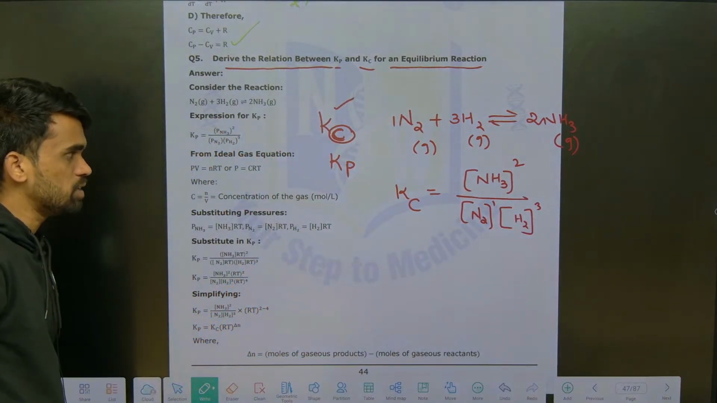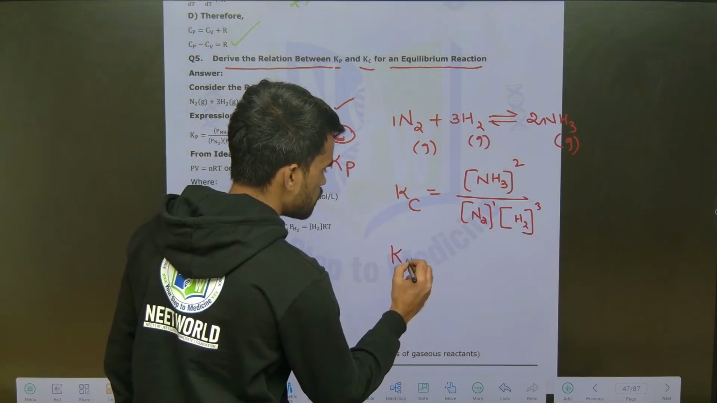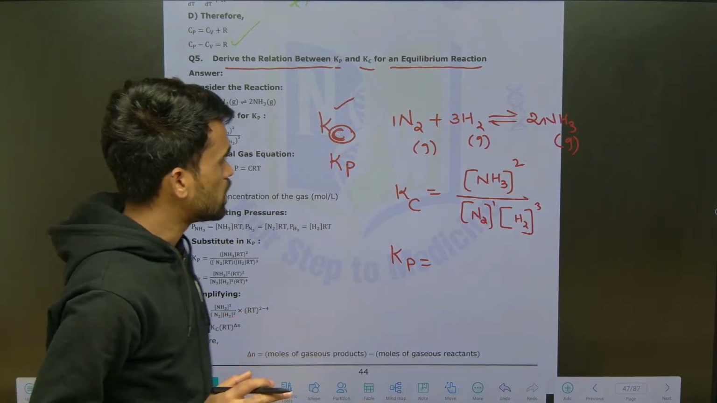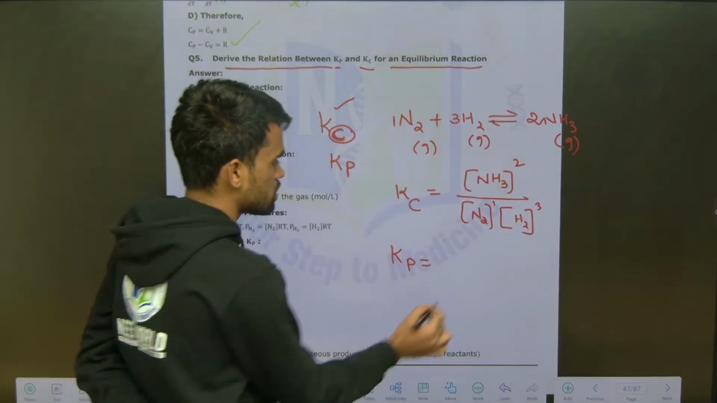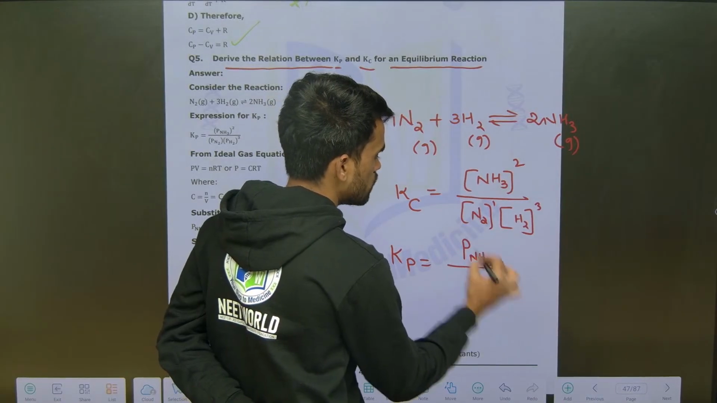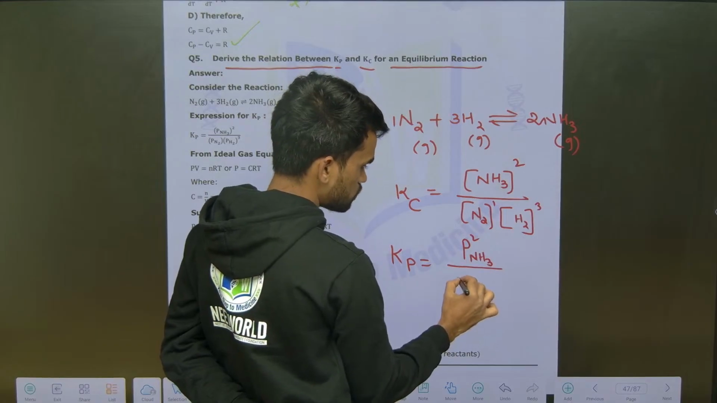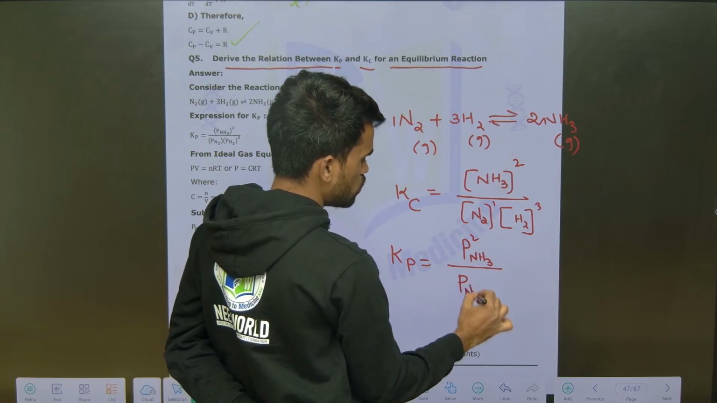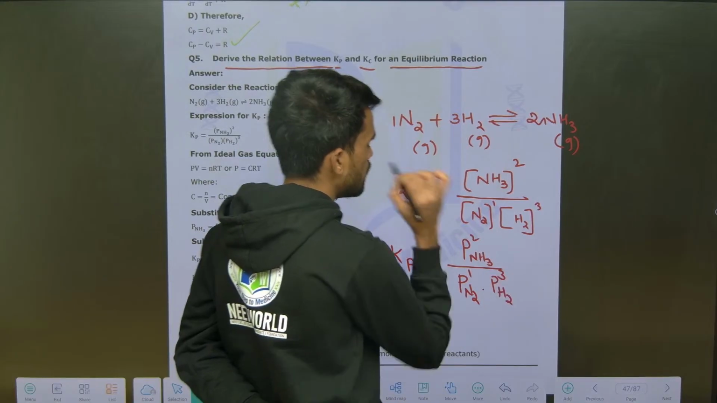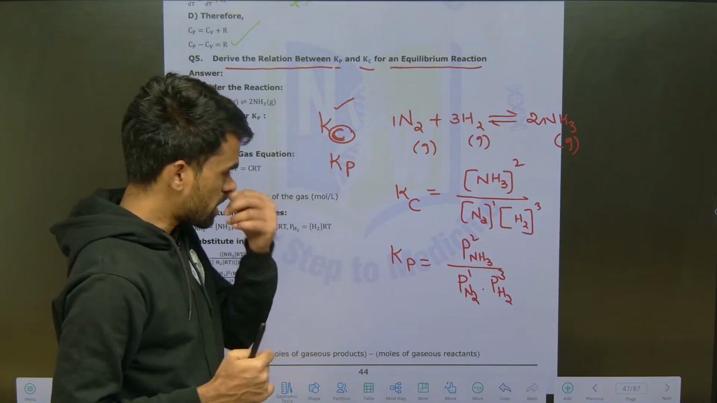After this you can also write it for Kp. You are expressing the same thing, but in terms of partial pressures. It means the partial pressure of ammonia, the product, to the power of its coefficient, divided by the partial pressure of N2 to the power 1 and the partial pressure of H2 to the power 3. Now what is the relation between this Kp and Kc they are asking? It is very easy.